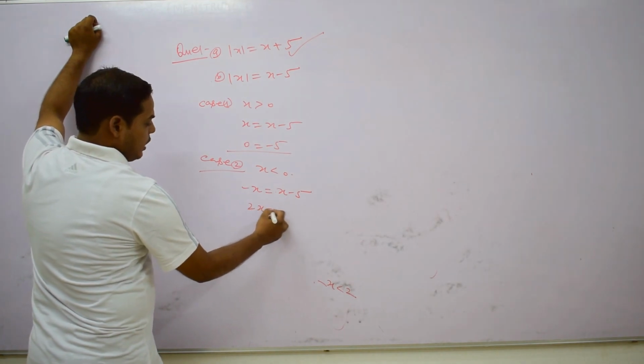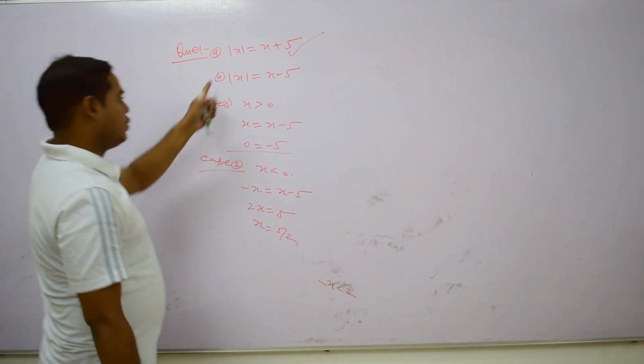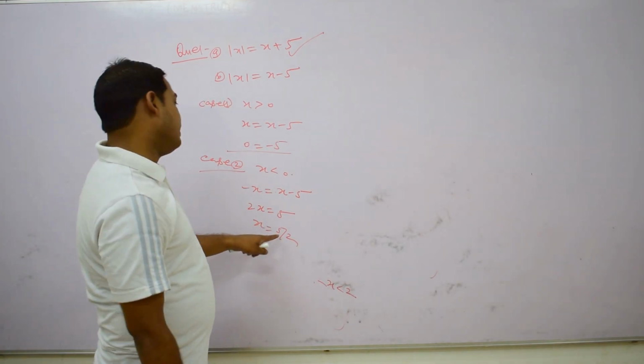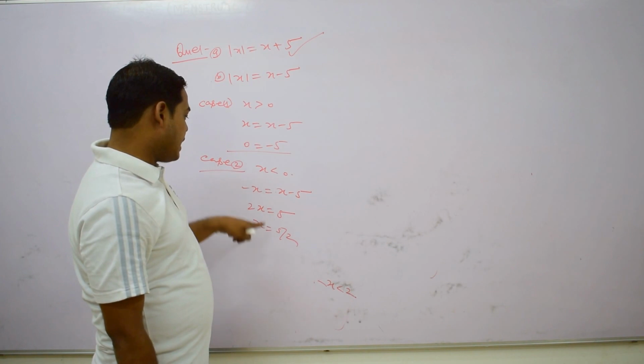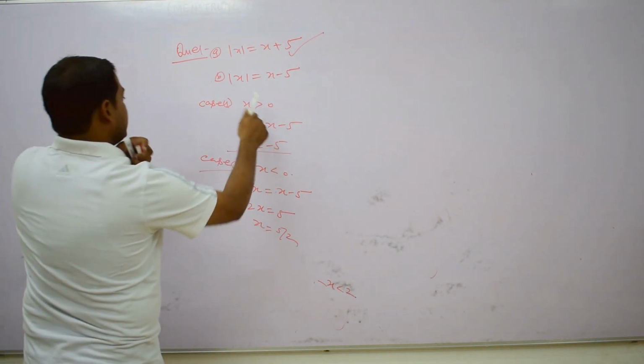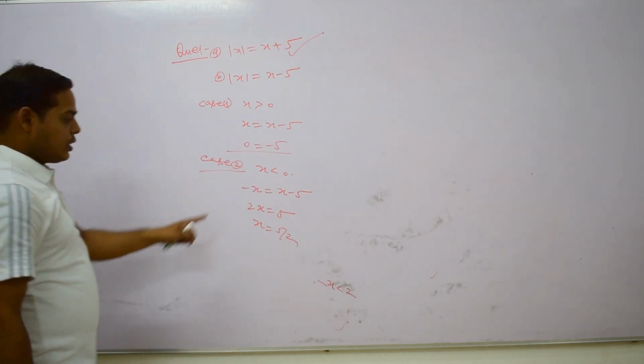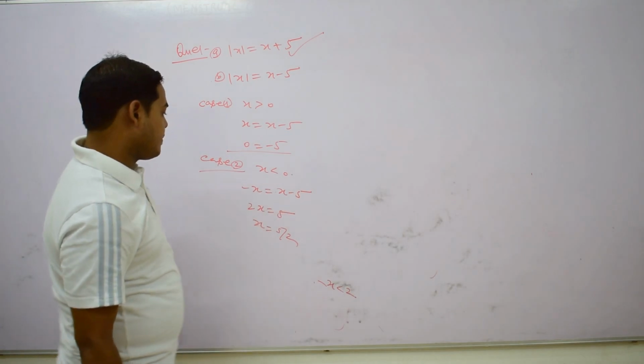Here 2x = 5, or x = 5/2. So this is valid only for x = 5/2 with x negative. When we take x positive, we get this absurd result. When x is negative, we take this.